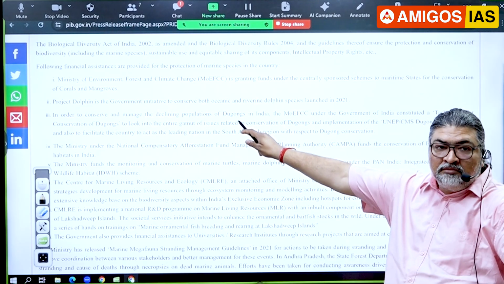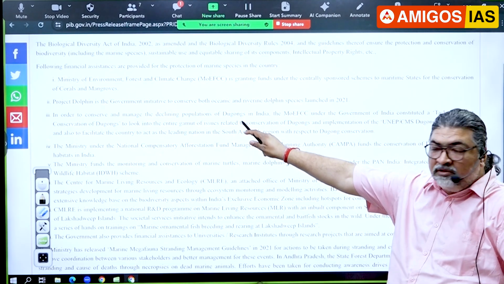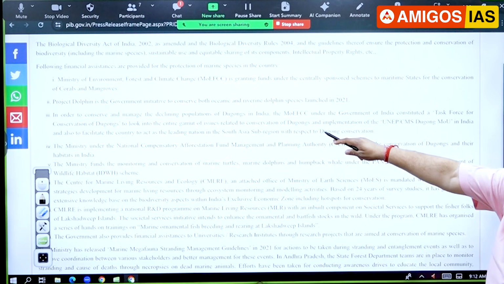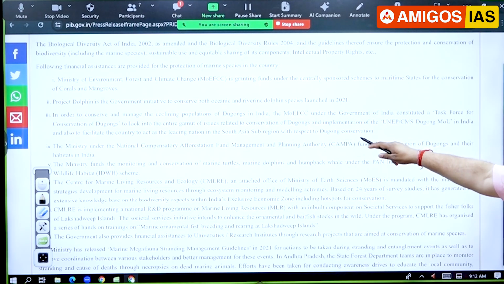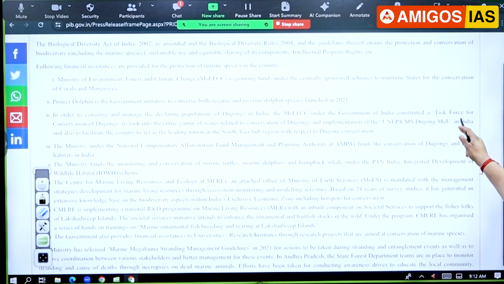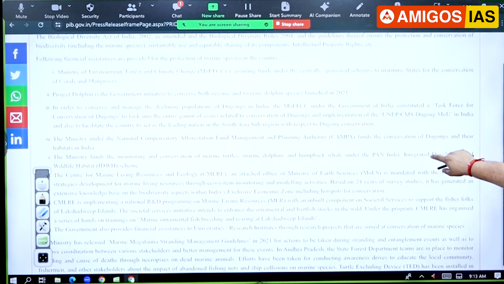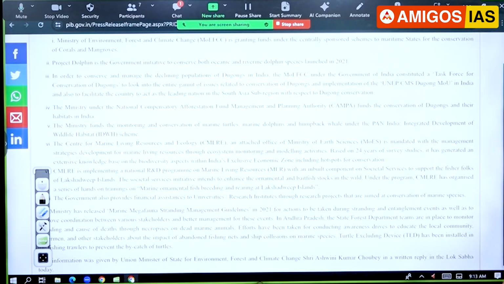Dugong, sea cows, given here. In order to conserve and manage the declining population of dugongs in India, the government has made a task force for dugong conservation. Then again you see National Compensatory Afforestation, CAMPA, planting of trees along the coastline.